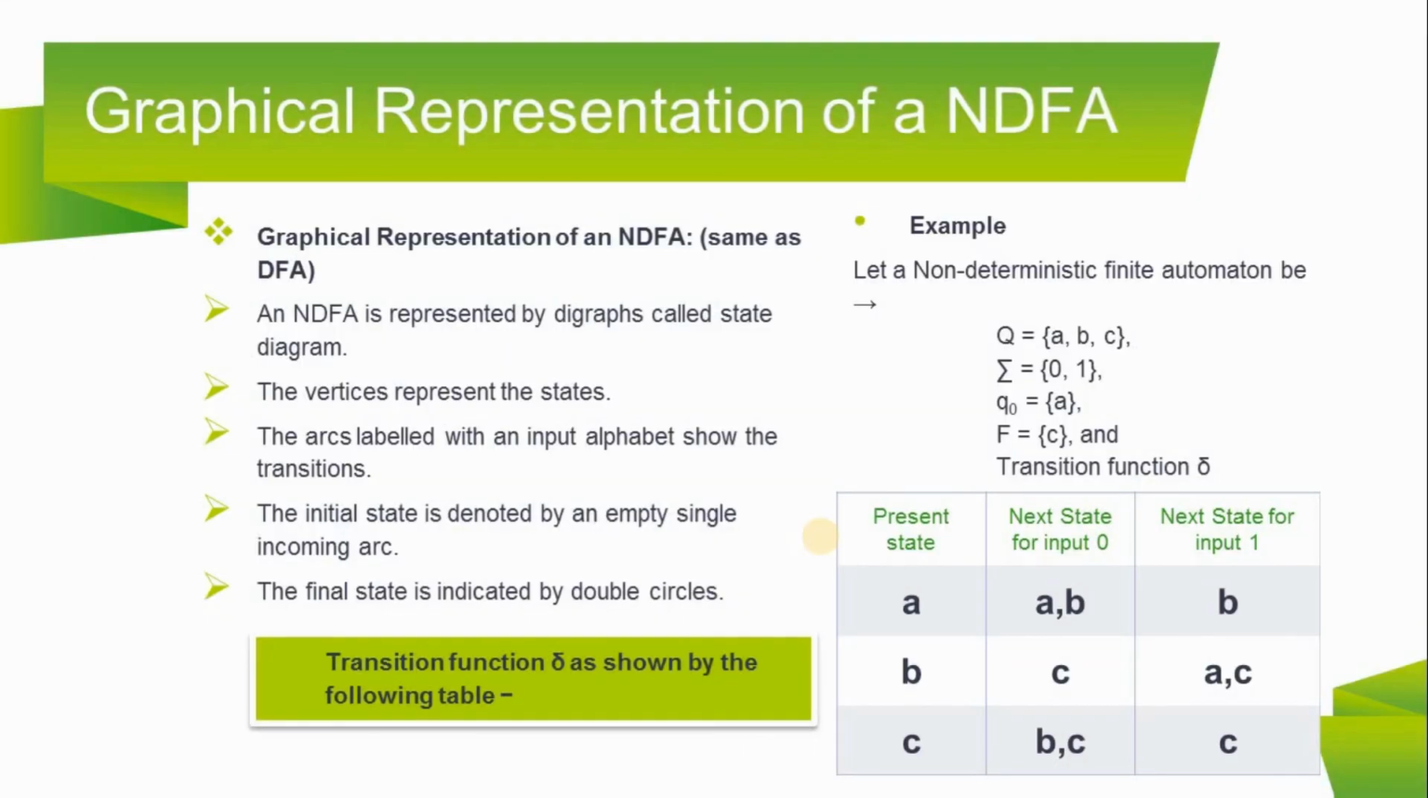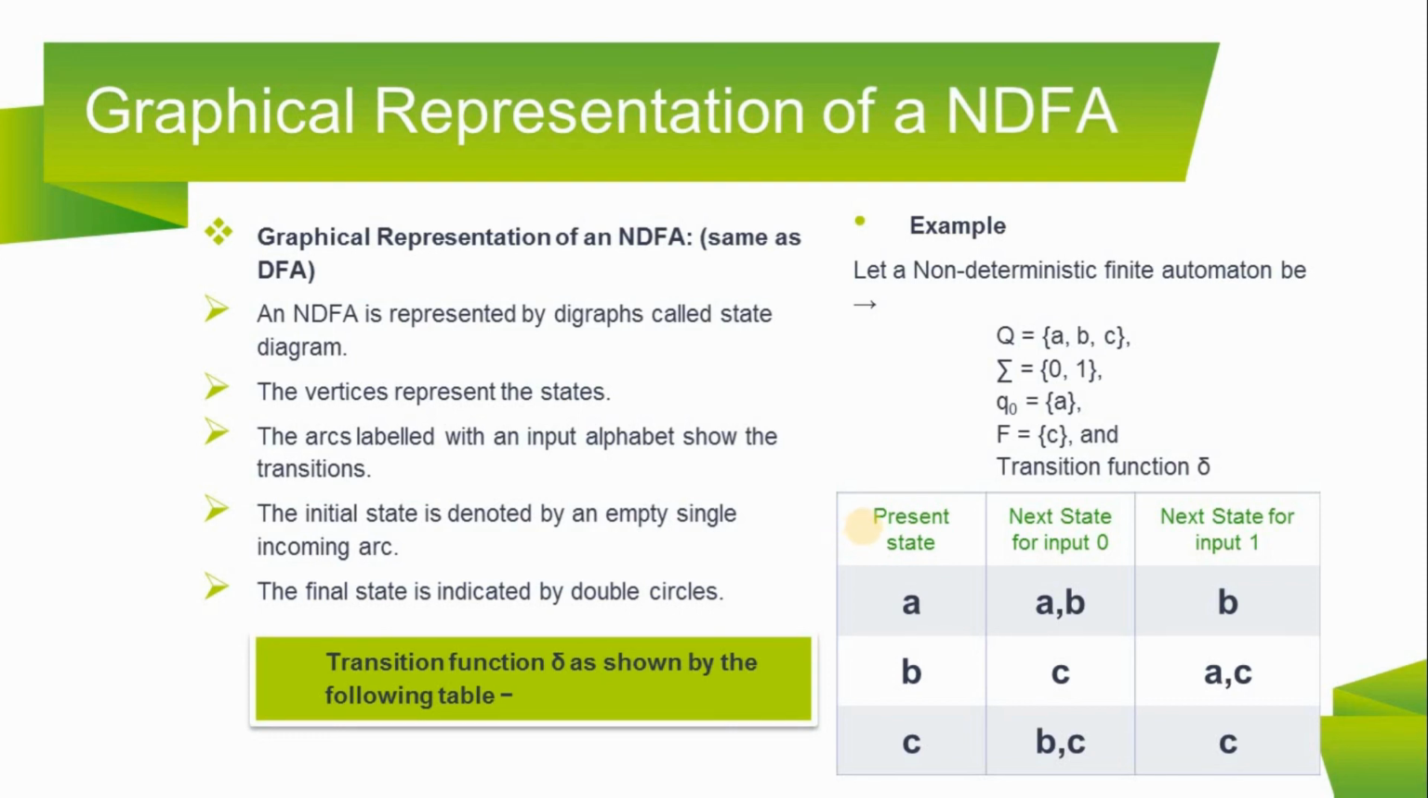In the graphical representation of an NDFA, same as a DFA, an NDFA is represented by digraphs called state diagrams. Next, the vertices represent the states. Next, the arcs labeled with an input alphabet show the transitions. Next, the initial state is denoted by an empty single incoming arc. Next, the final state is indicated by double circles.